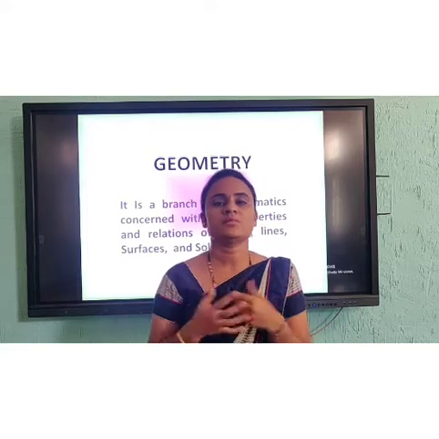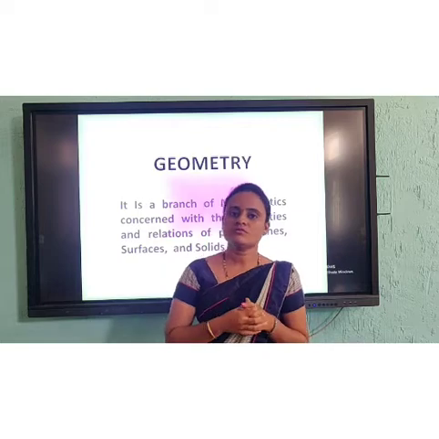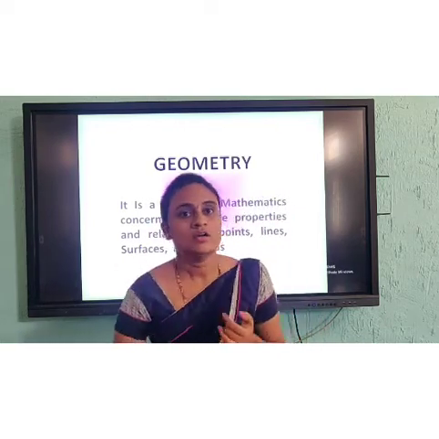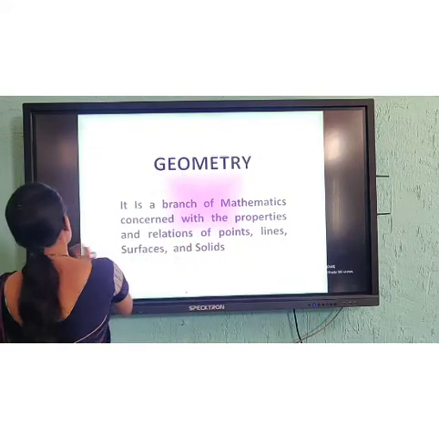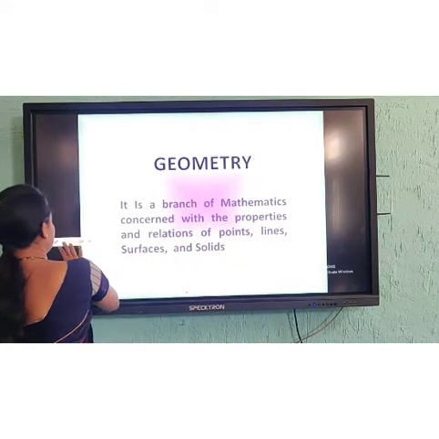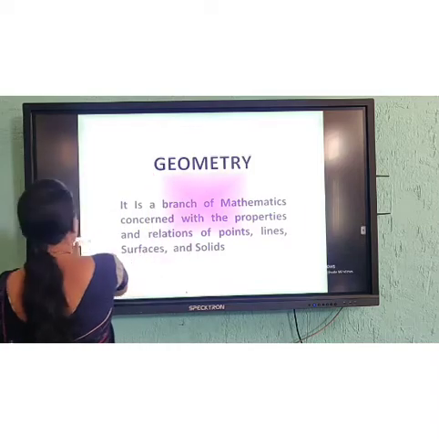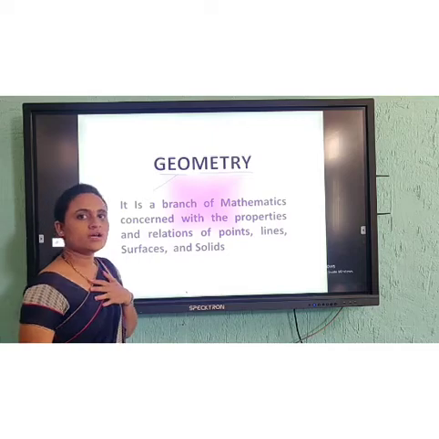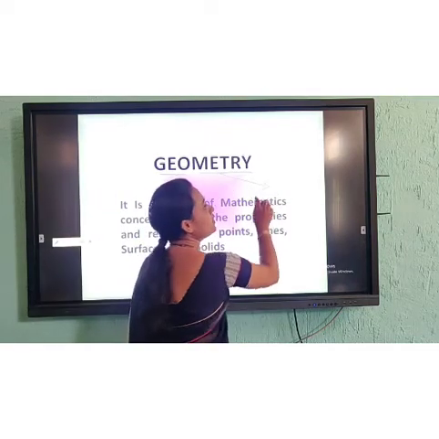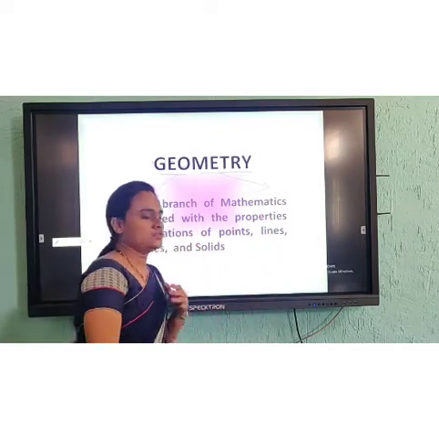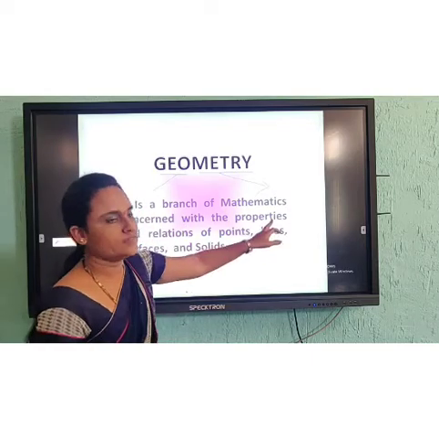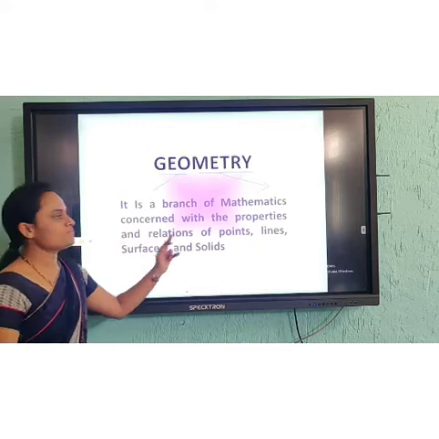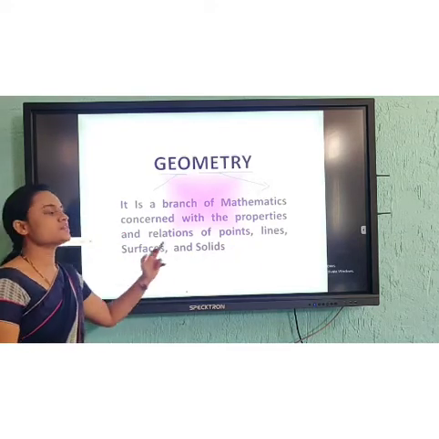What do you mean by geometry? First we will know where this word comes from. This word geometry came from the Greek word, which is divided into two words, geo and metry. Geo means, as you all know, earth. Metry means measurement. So geometry is a branch of mathematics concerned with the properties and relations of points, lines, surfaces and solids.